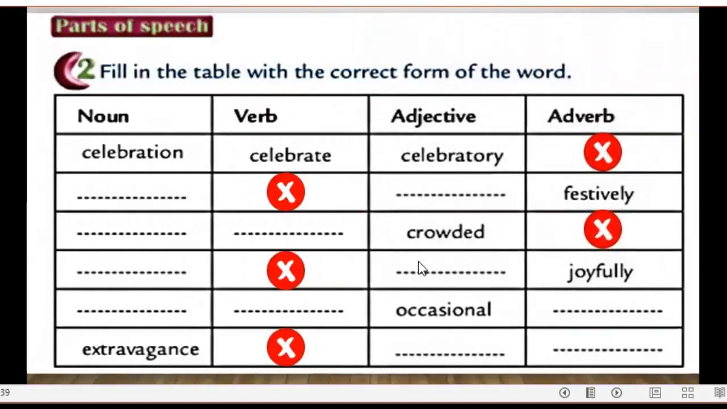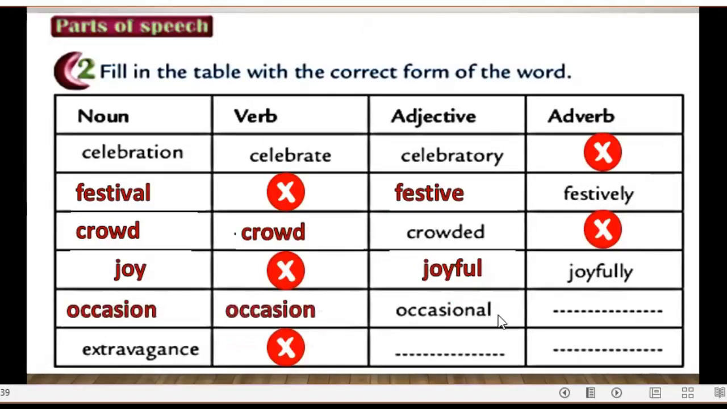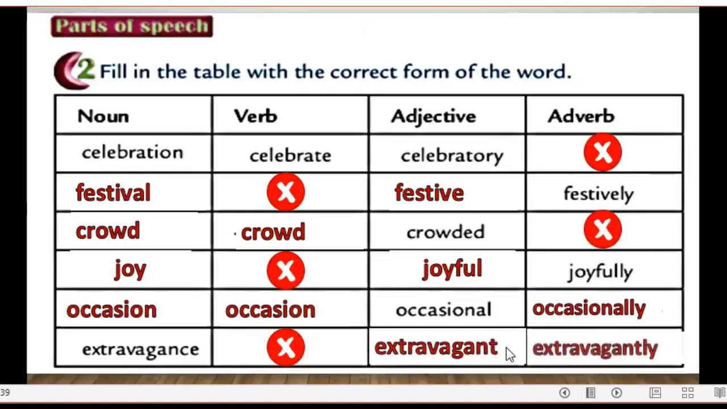Now, let's start. Of course, festivity or festively: festival is a noun, and festive is an adjective. Crowded, the noun is crowd, and the verb is also crowd. Joyfully, the noun is joy, and the adjective is joyful. Occasional, the noun is occasion, the verb is occasion, and the adverb is occasionally. Extravagance, extravagant is the adjective, and extravagantly is the adverb.